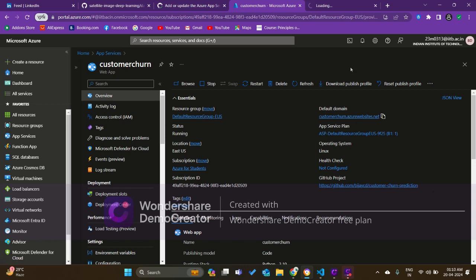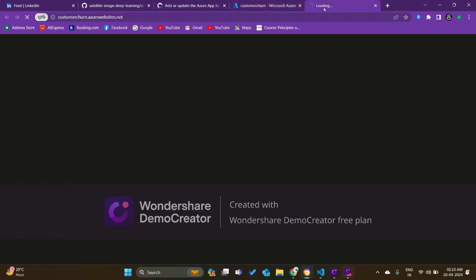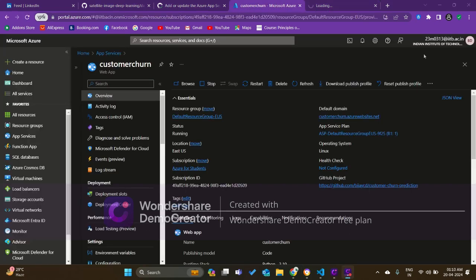When I am opening this link, the problem is that at the beginning the app was working very well. It was opening, and I was able to do whatever I was doing on my local machine. But I don't know why after some time it is getting stuck or taking so much time to load. As you can see, it is taking so much time. It might be a subscription issue, because I am just using a student subscription plan. I don't know how much I can use it. So maybe that can happen.